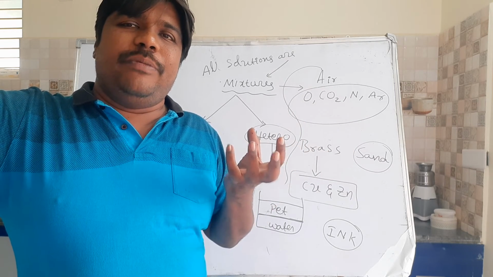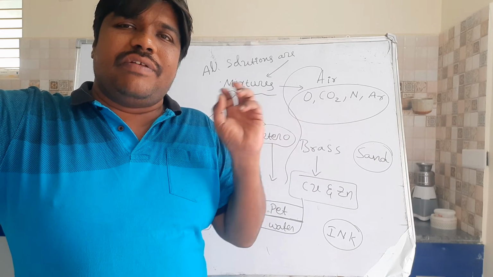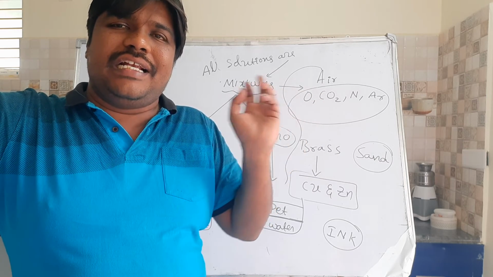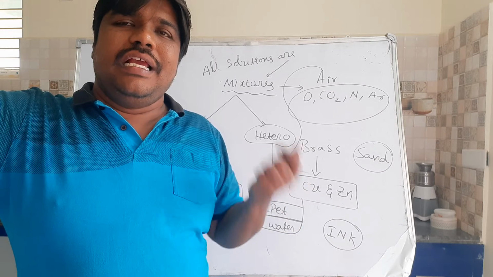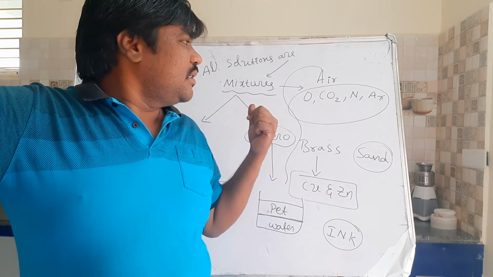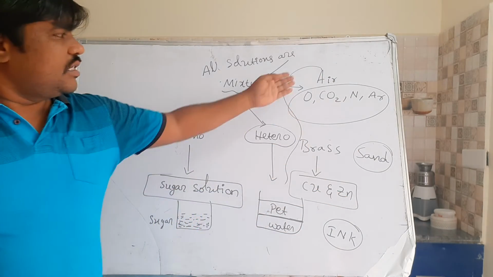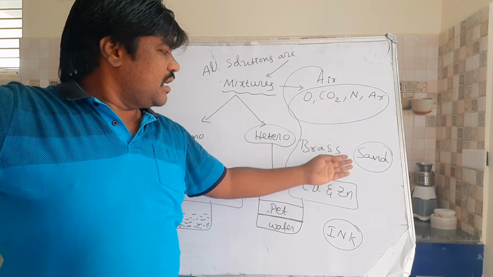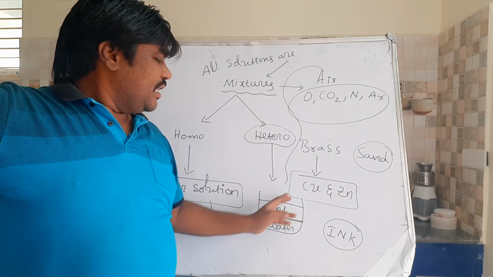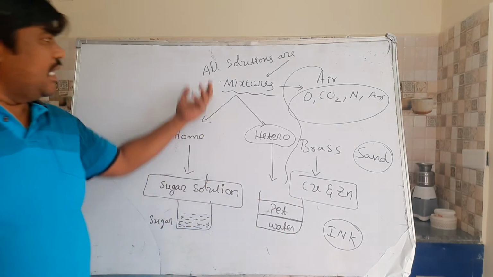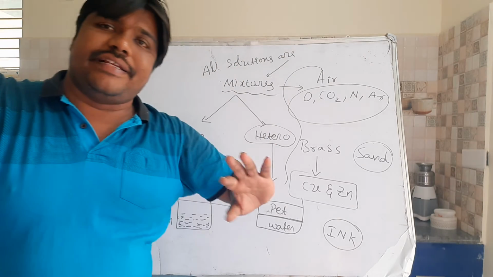All of them are collected or gathered together. That gathering is nothing but a mixture. These are examples of mixtures: air, brass, alloys, sand, ink, milk. All solutions are mixtures, right?